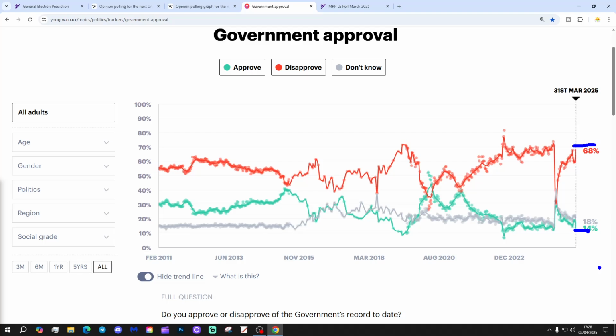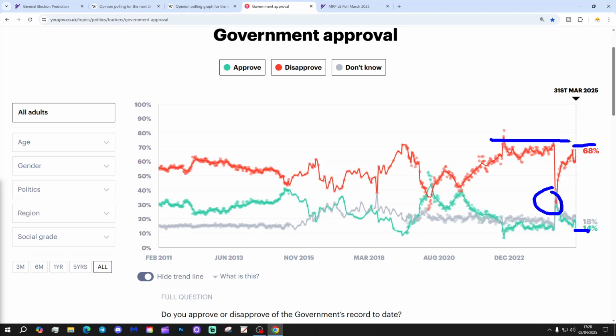We have, of course, had a very substantial change of the government from Labour to Conservative, and there was like a rally, a honeymoon for the government, but my word, it was only very, very brief. Then that disapproval line starts going back up. The government hasn't got to the levels of disapproval and unpopularity that we had through 2022 to 2024 from Liz Truss and through Rishi Sunak's ministries.